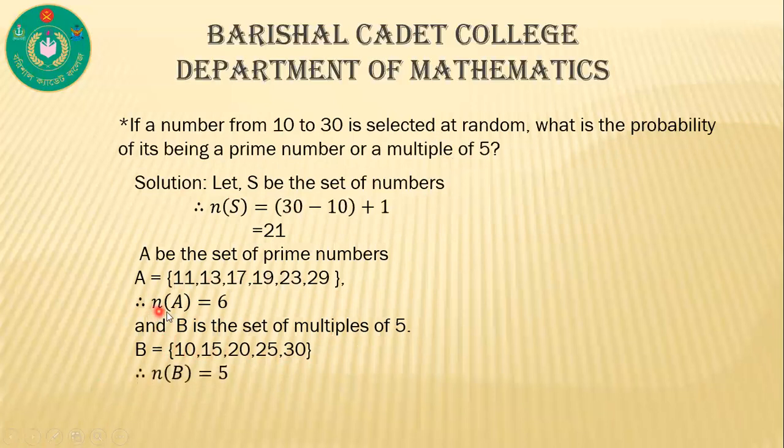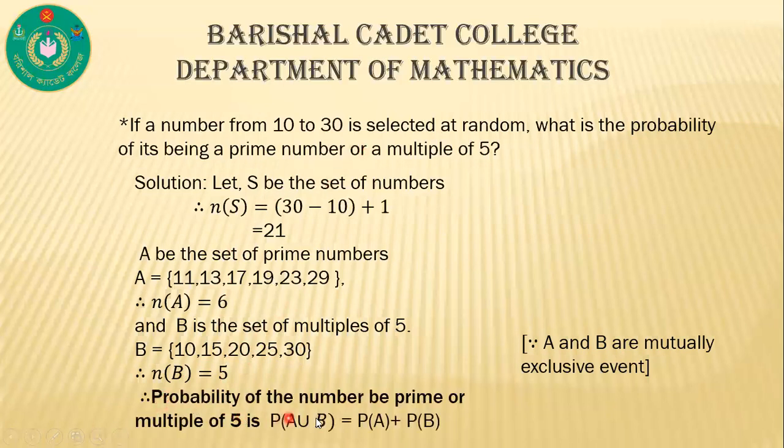So we can write n of B is equal to 5. Since A and B are mutually exclusive, we can write the probability of the number being prime or a multiple of 5 as P of A union B is equal to P of A plus P of B.